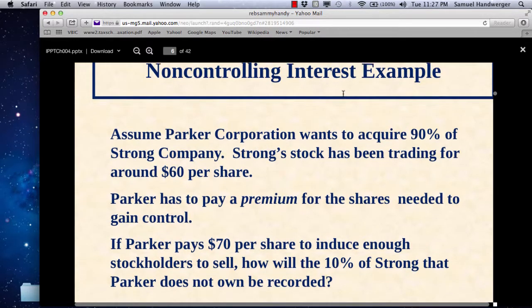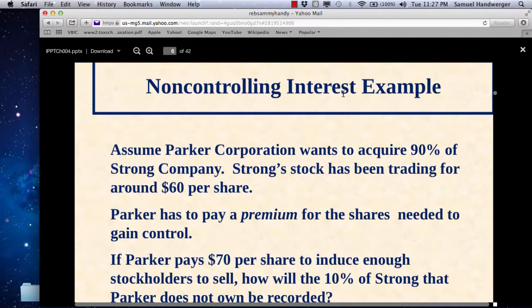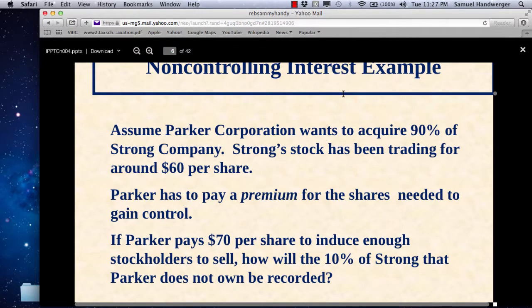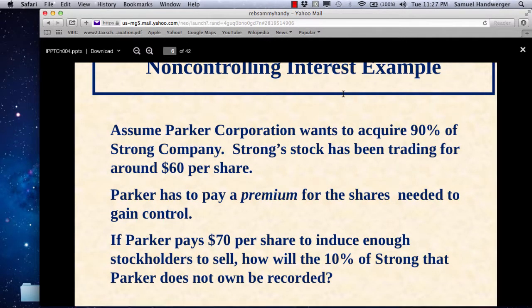So let's see an example. Shall we? Okay, we shall. Parker Corporation wants to acquire 90% of Strong Corporation, and does. But to do so, it paid a premium for the shares. So it paid $70 per share when we know from the marketplace that Strong stock has been trading for $60 per share.